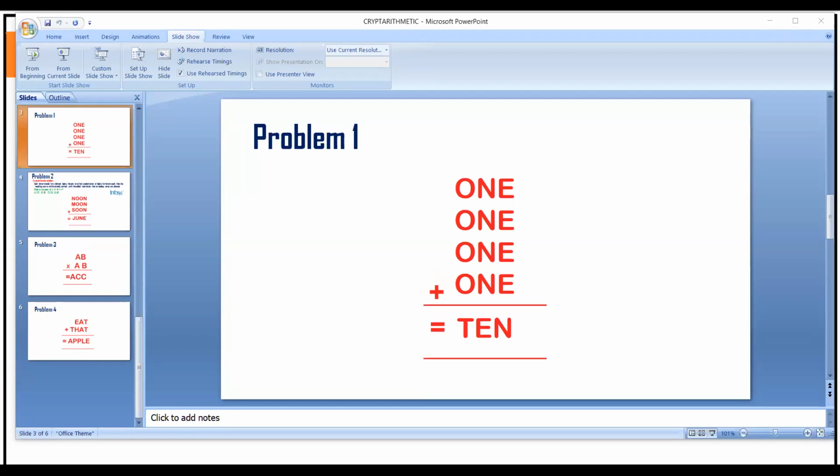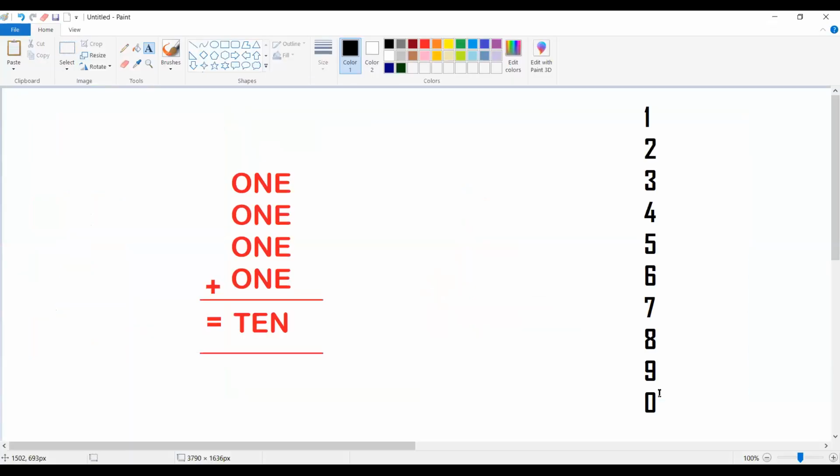So let me show you the question. I hope the discussion of this question will help you to solve the question if it is given for the next time. Let me look at how we can proceed with the solution. There are 2 restrictions: each and every alphabet will be replaced by a single, unique digit. That's the only instruction. Please observe the question which is available on the screen.